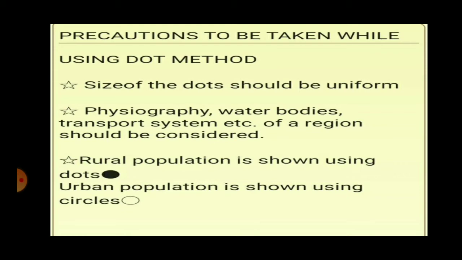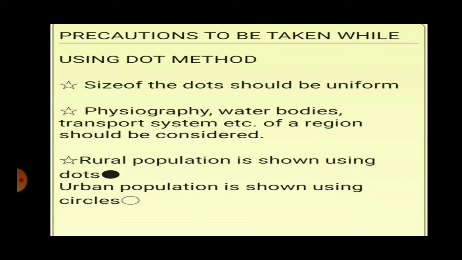So you have to first of all take into consideration the size of the dot, then the density of the variable. That is, if one area is having many dots, your map will look more in the form of a shaded section instead of dots. So we have to consider the density: if it is overcrowding in a region, the continuity of the dots will appear like a complete shaded region.